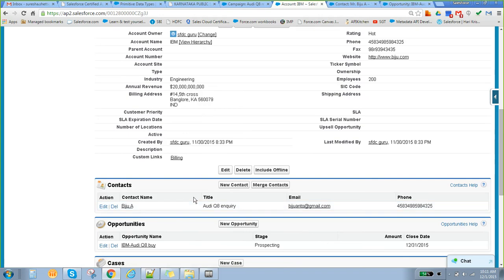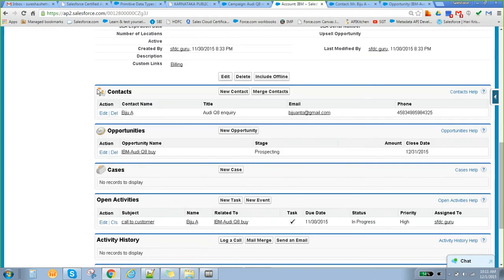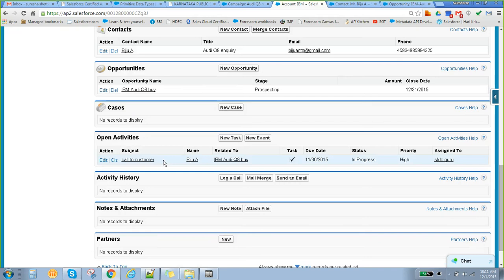It is not only one contact. Here we can add 2 more contacts also. Related list means this particular contact is related to this account. That's why it is showing here. This is a contact related list. This is an opportunity related list. And so on.